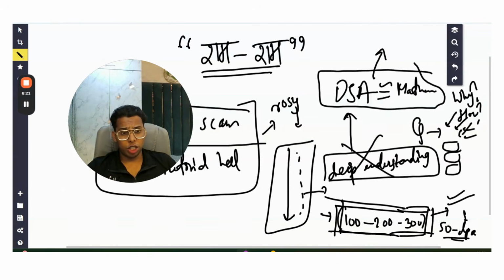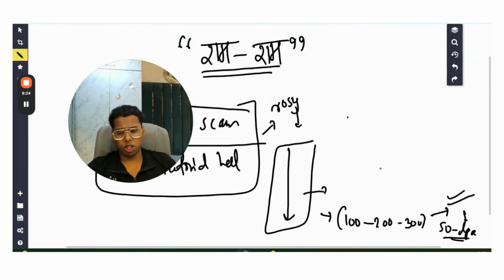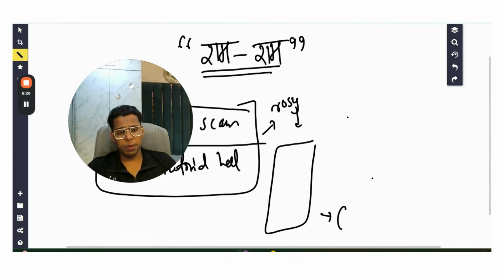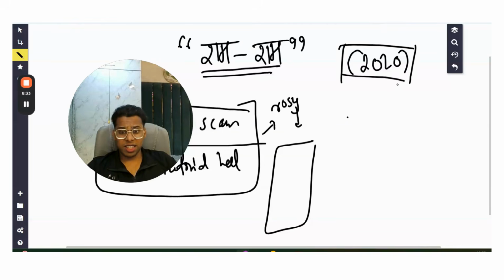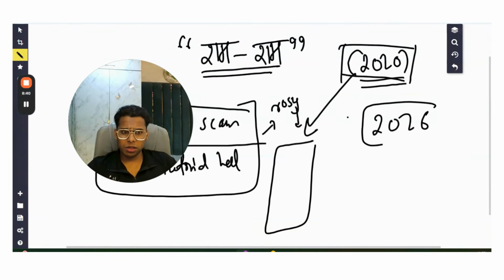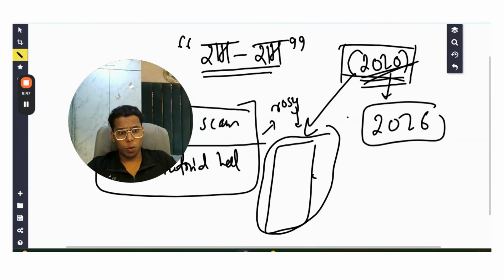For the DSA sheet questions which they're trying to teach, which have lots of views, unfortunately, this was the need of the hour in 2020, during COVID, when companies were just asking standard DSA questions. So they made the standard DSA sheets. It was all right at that time. But in 2026, what used to work for 2020 is not working for 2026. So if you follow the same trend which has gotten so popular, you are going to fail.